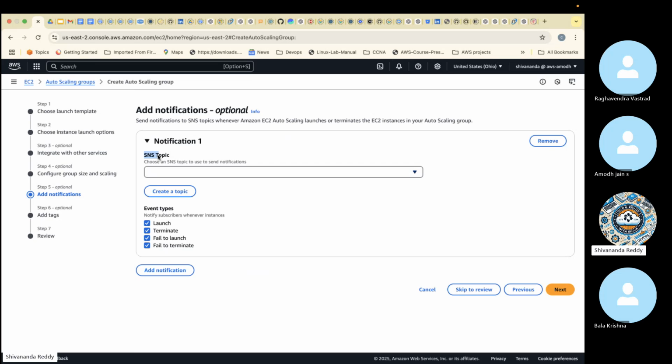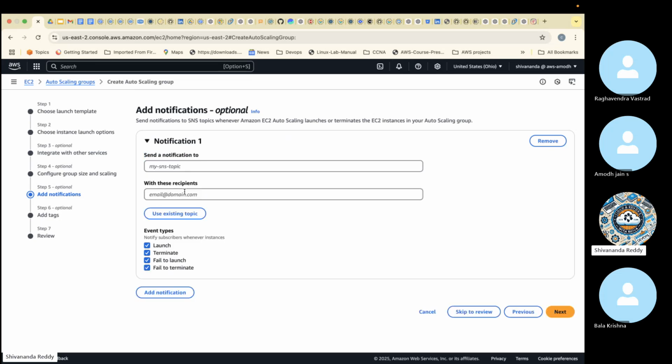Like what servers are started, what servers are running, what servers are deleted, what is going on. If you want to know, we can create an email alert. Create a topic. So you can specify here auto scaling notification. Here I can give the email address. Whatever email address I specify here, those guys will get an email. Multiple people's names also we can put.